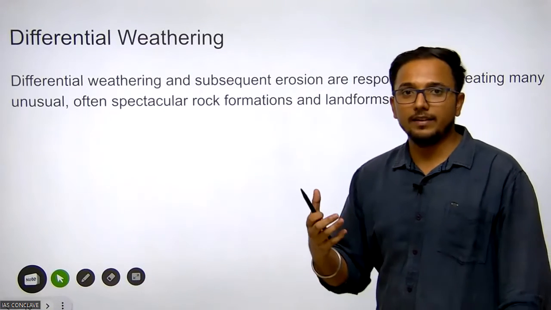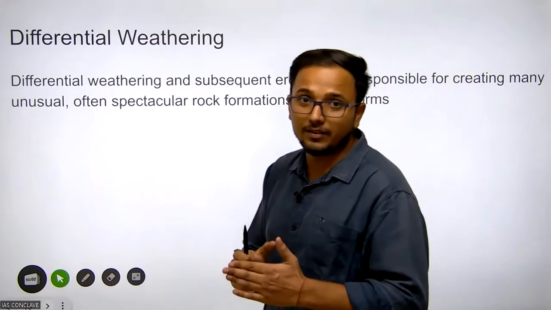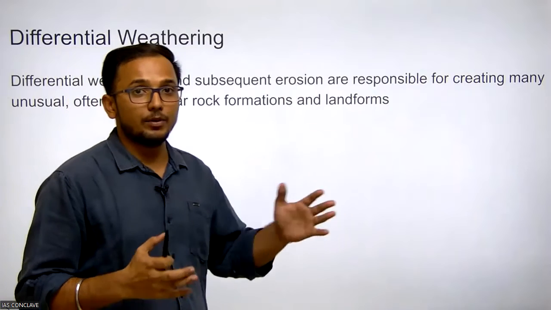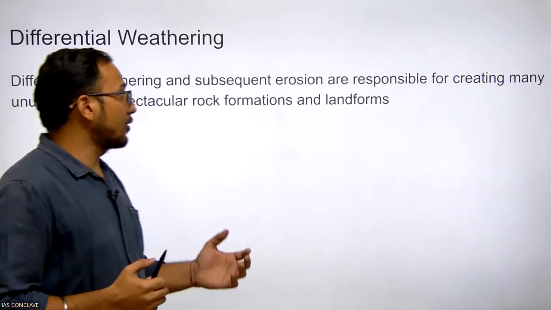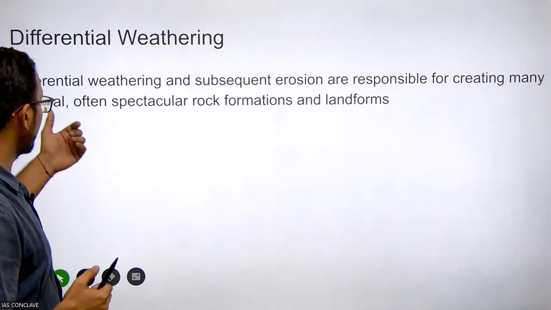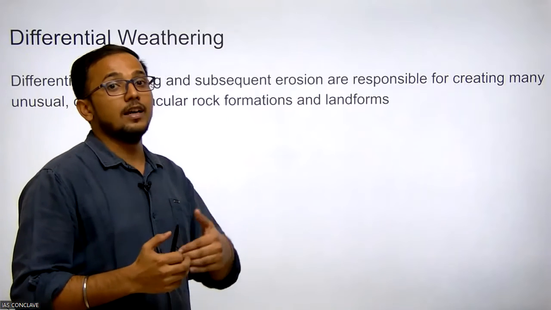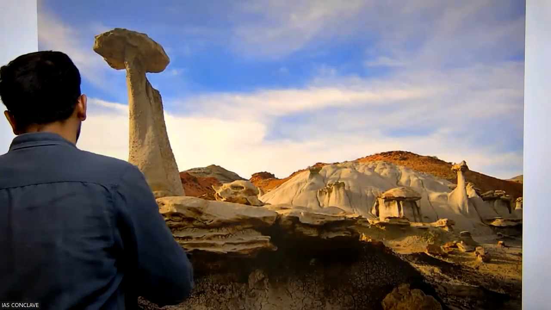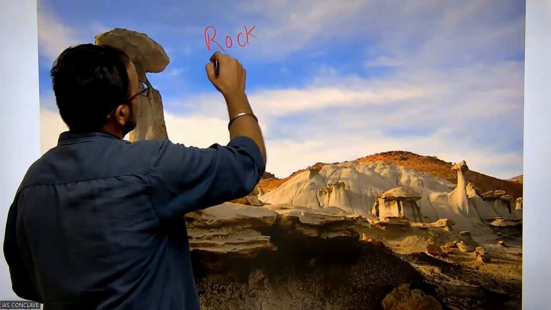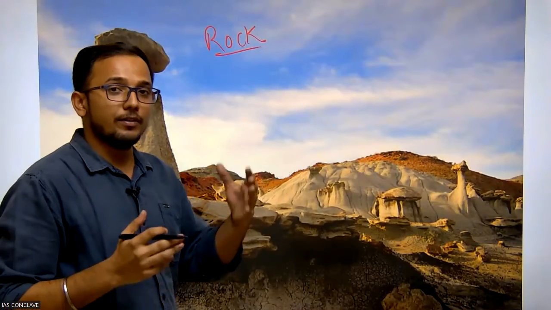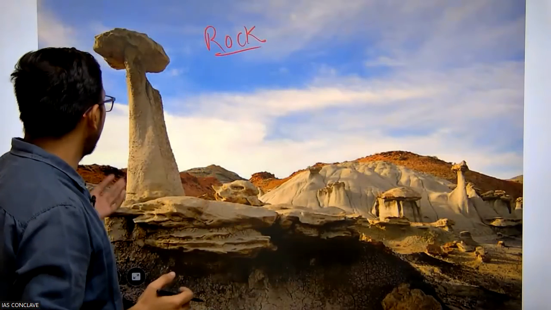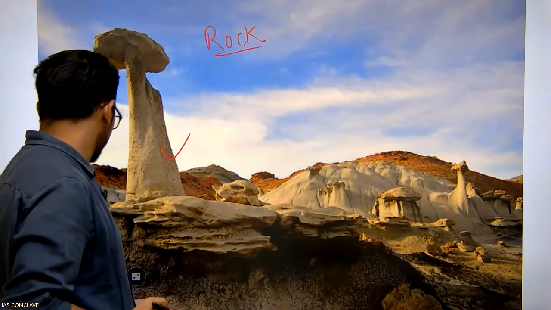Differential weathering. What is differential weathering? We know that the sequence in which minerals crystallize is also the sequence of their resistance to weathering, and because different minerals have different rates of weathering, they produce spectacular landforms and rock formations through this differential rate of weathering. Look at this example. Because of the different mineral composition, and we know that a rock is an aggregate of different minerals, and different minerals have different rates of weathering because of their chemical composition and solubility, this type of structure is produced. So this is how we have seen weathering.